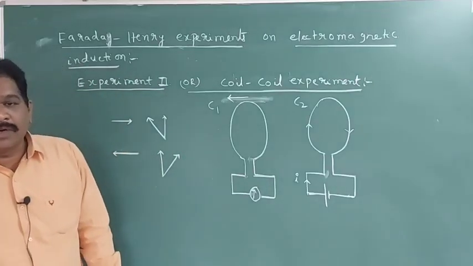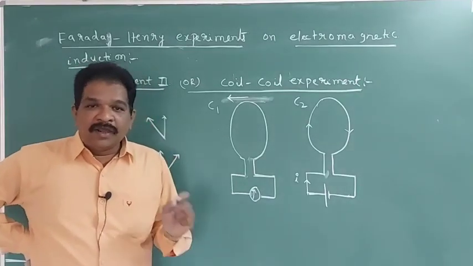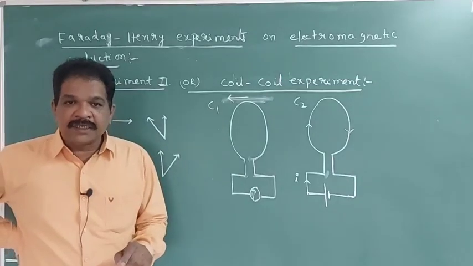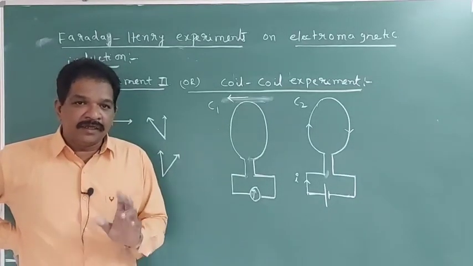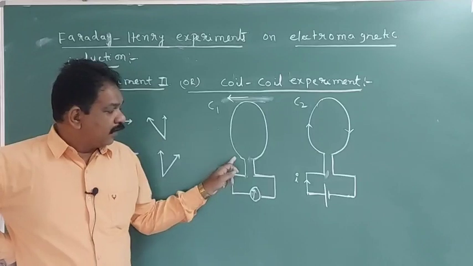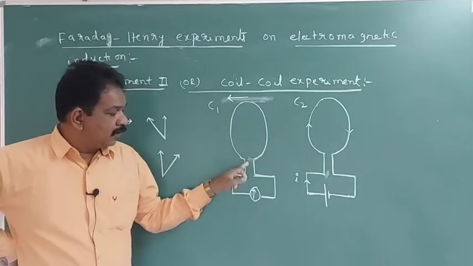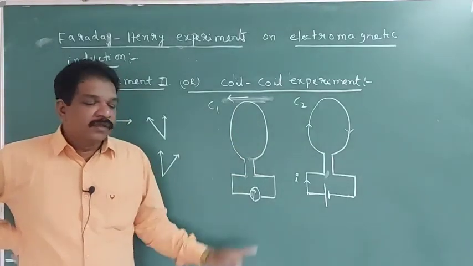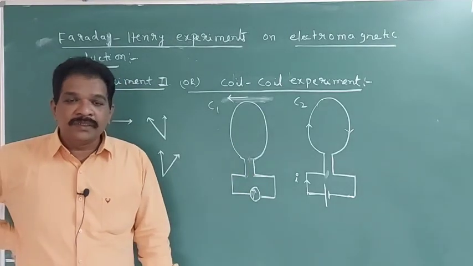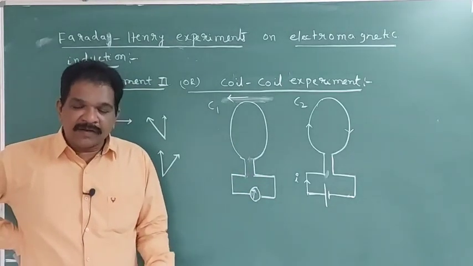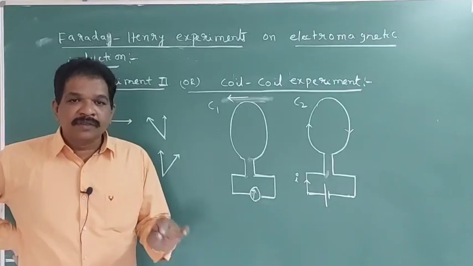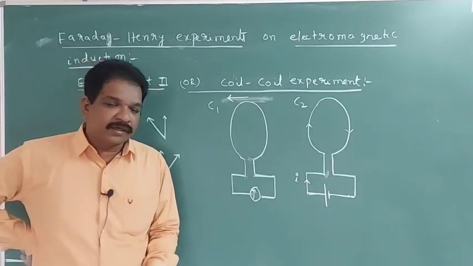From this also what did they conclude? When the magnetic flux associated with a coil changes, either increased or decreased, current will be produced in the coil. The second experiment also gave the same result.